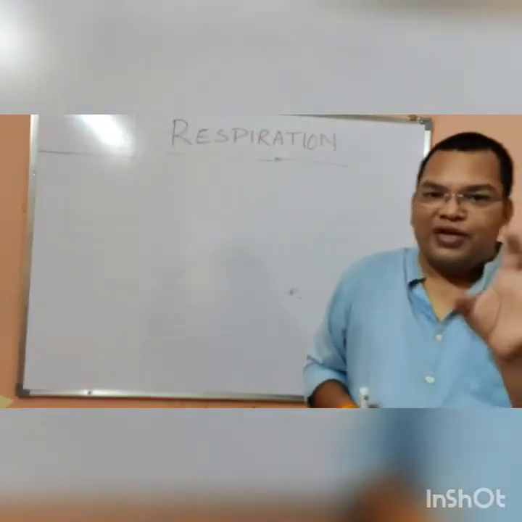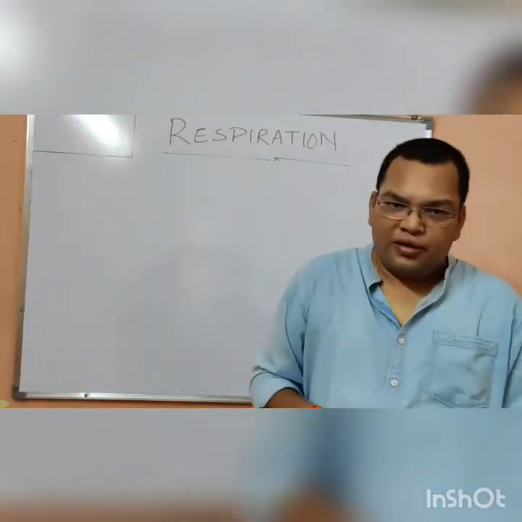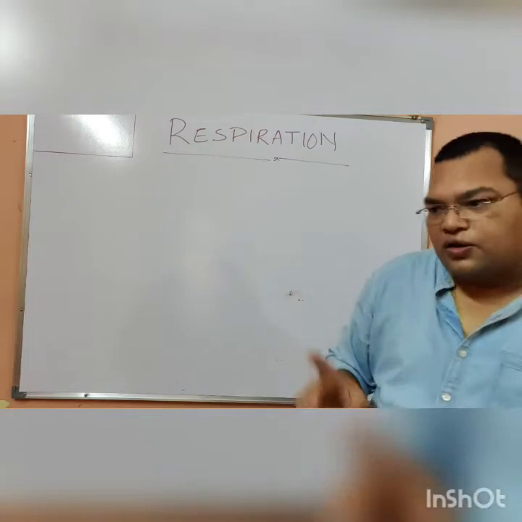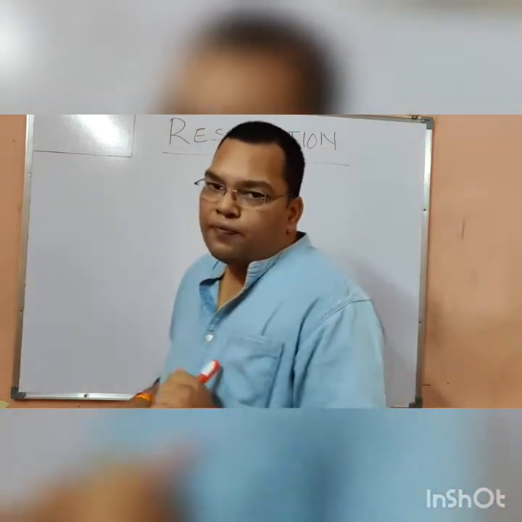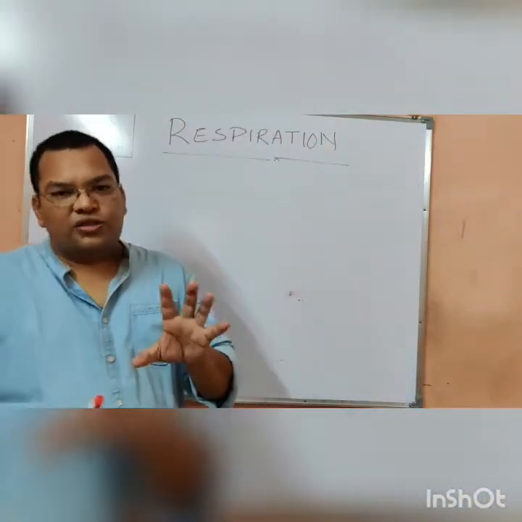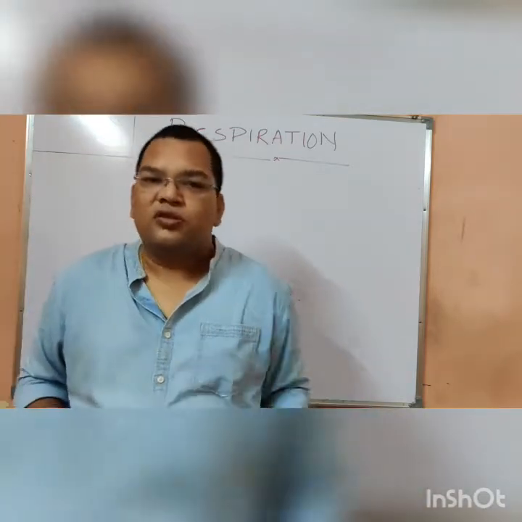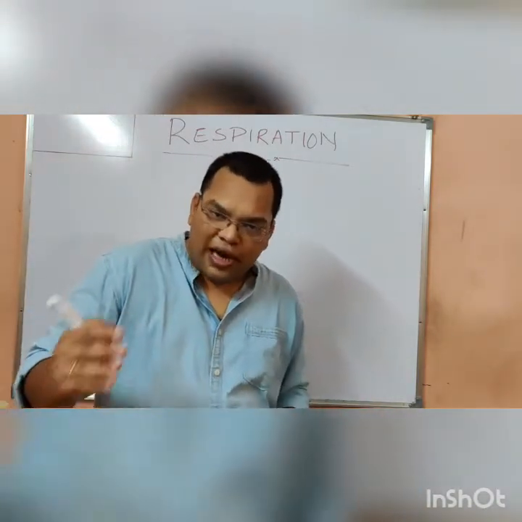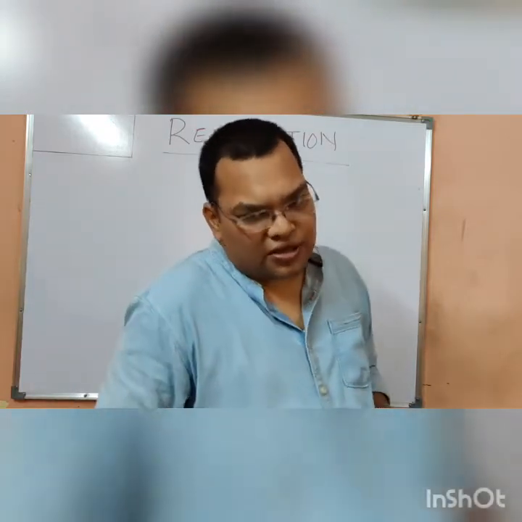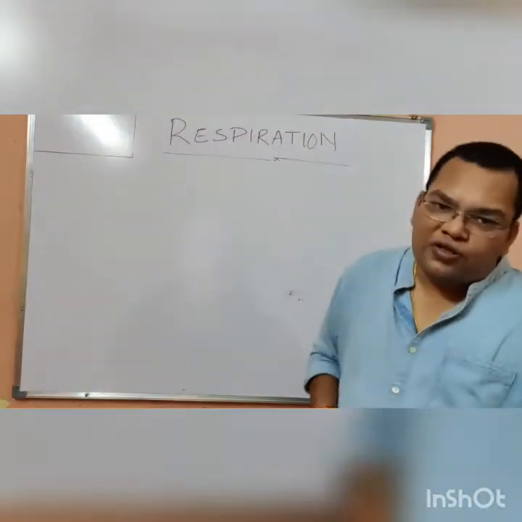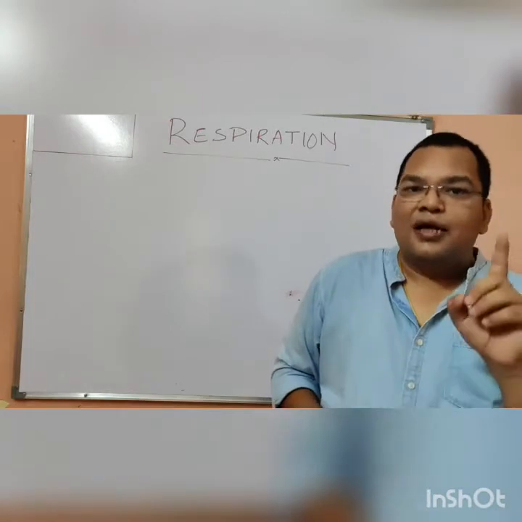Aerobic means where oxygen is required, and anaerobic means where oxygen is not required. So respiration in which oxygen is required is known as aerobic, and where there is no need for oxygen, that process is known as anaerobic.